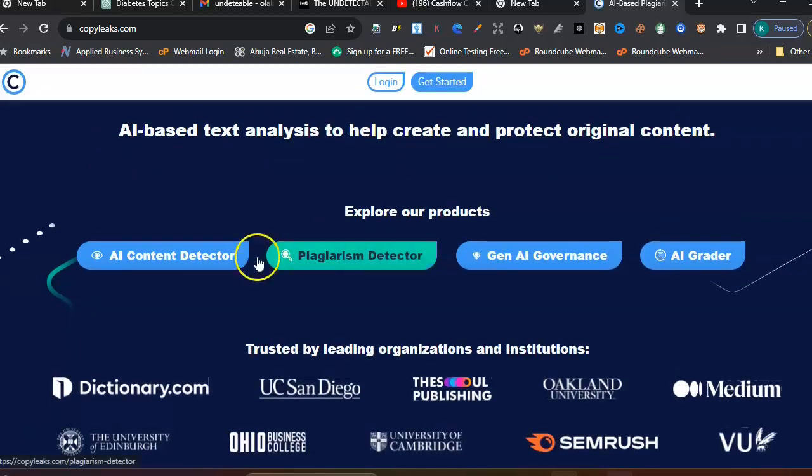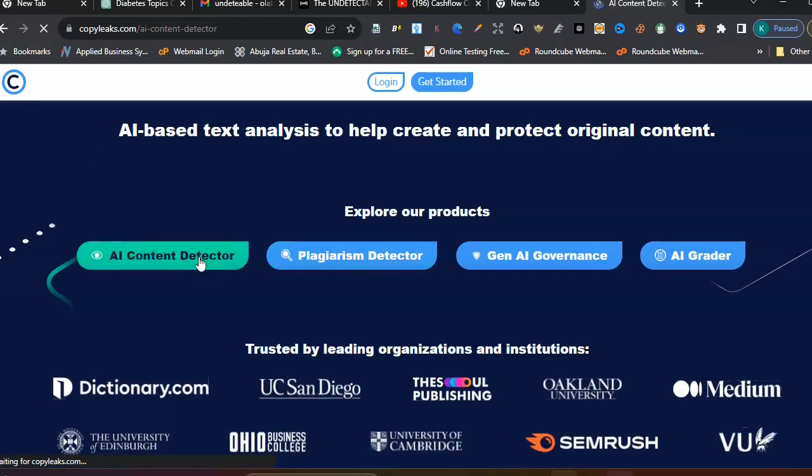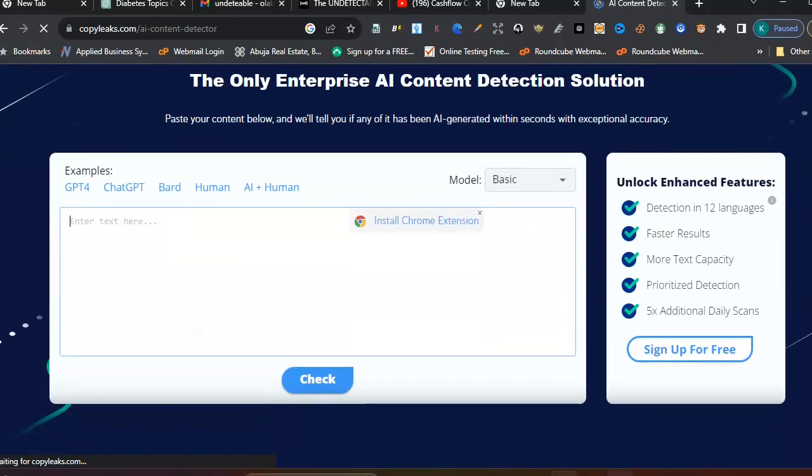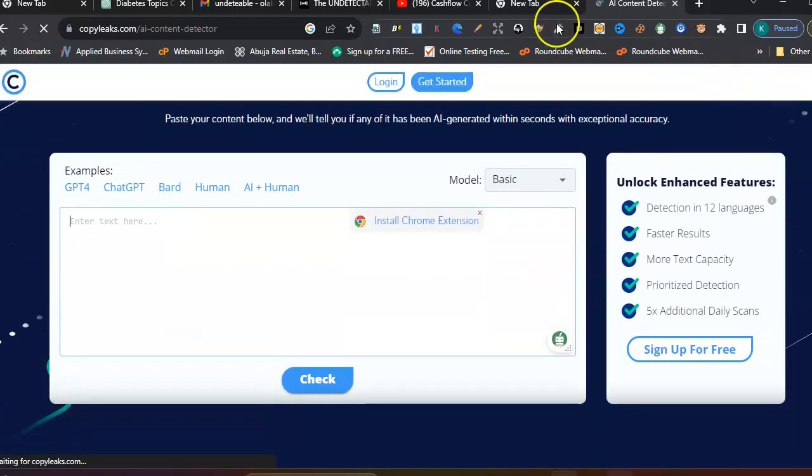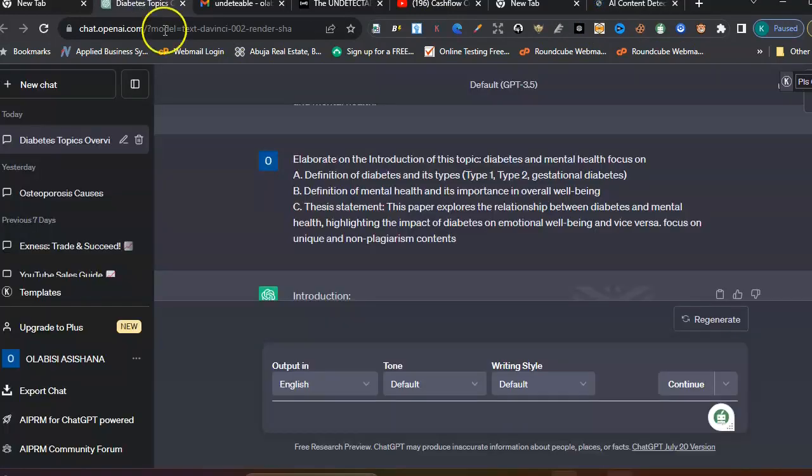So now we want to check the AI content detector. Here we are, AI content. So I'm going to copy what ChatGPT generated for me.